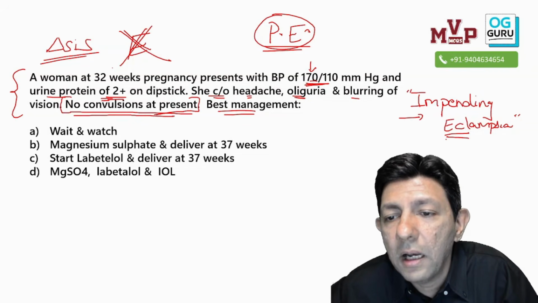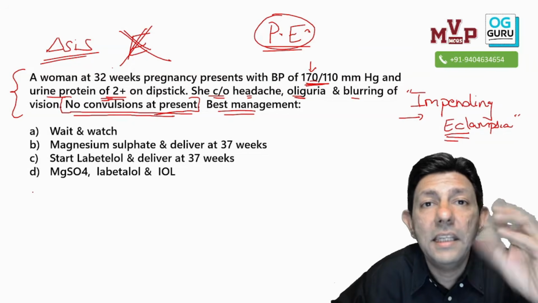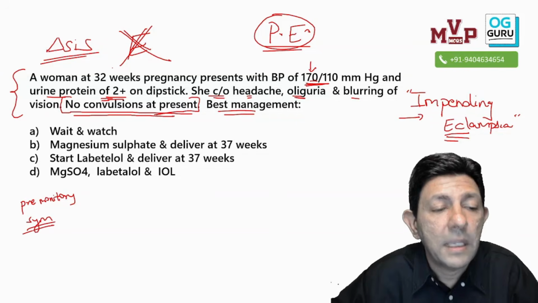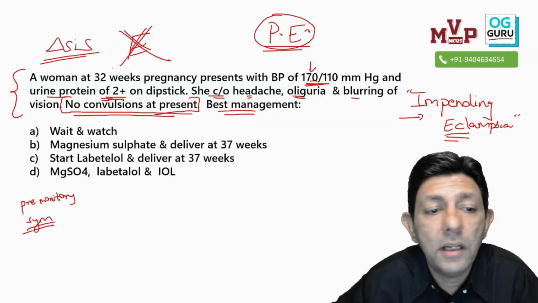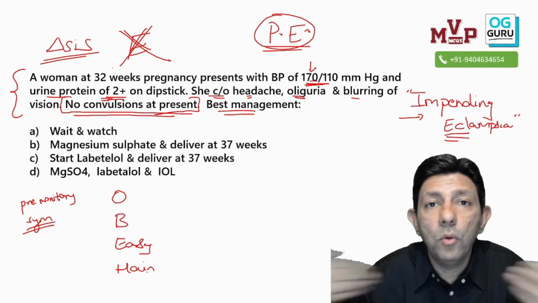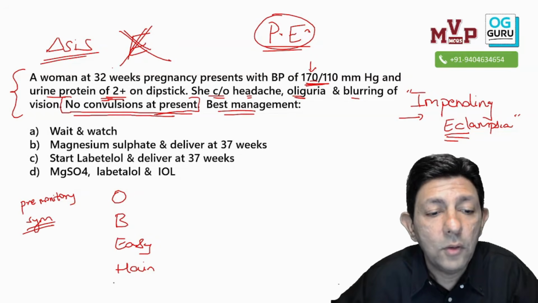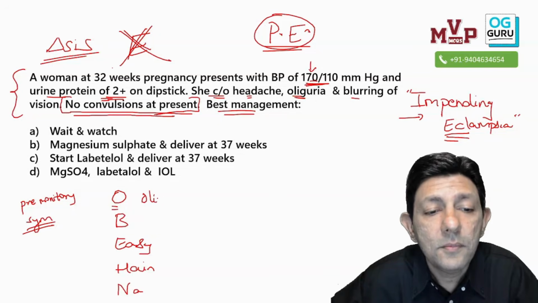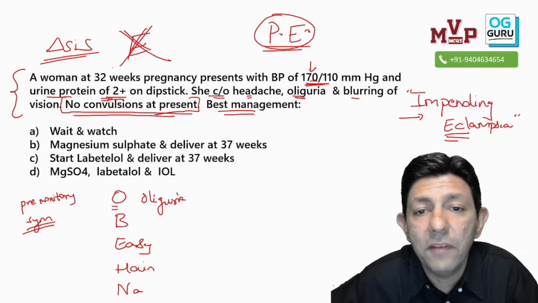And what are these called as? So these are called as the 5 dangerous symptoms. They are called as the premonitory symptoms. And how to remember the premonitory symptoms? OB is easy, I am there. OG Guru is there, so O is also easy. What is O? Oliguria, given in the question.